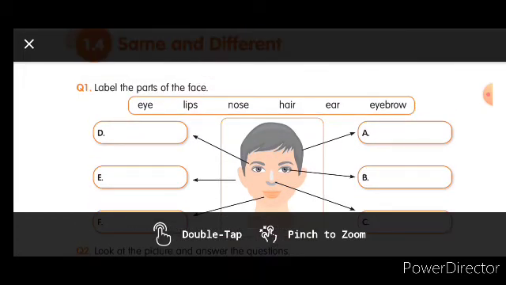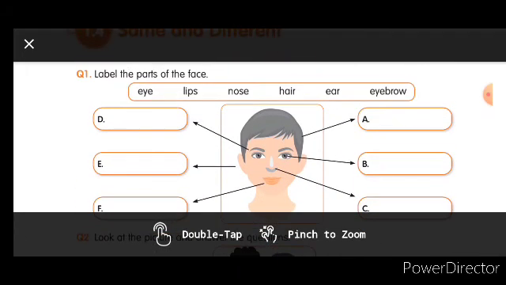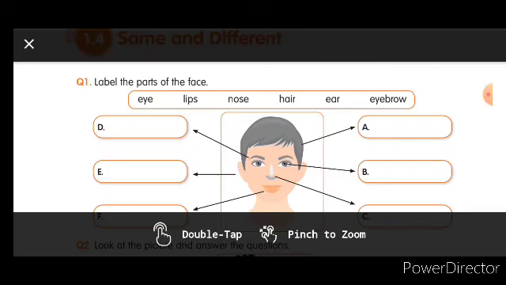See the first one, A is what, children? It is the hair. Very good. B is eyes. C, children, nose. D, eyebrows. E, ear. F, children, F is the lips.